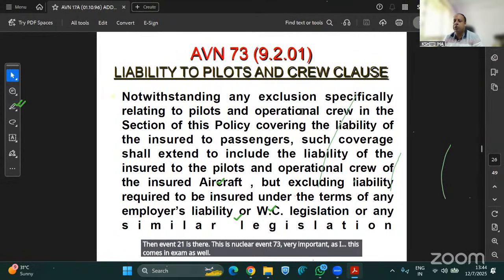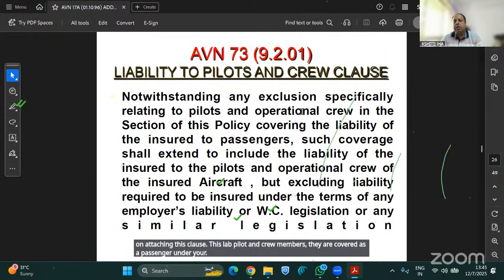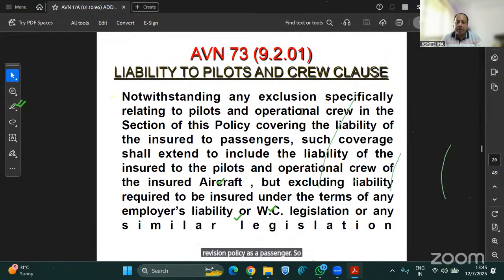Liability to pilots and crew clause, which means that any pilot and crew are excluded under Section 2 and Section 3 of the Aviation policy, which is liability to third parties and liability to passengers. They are totally excluded under that policy, and they can be covered under WC. However, on attaching this clause, the pilot and crew members are covered as a passenger under your aviation policy. So the liability limit which is applicable for passengers is also applicable to pilots and crew as well.